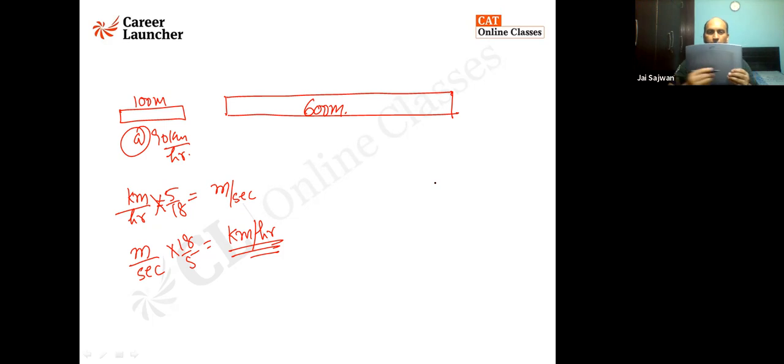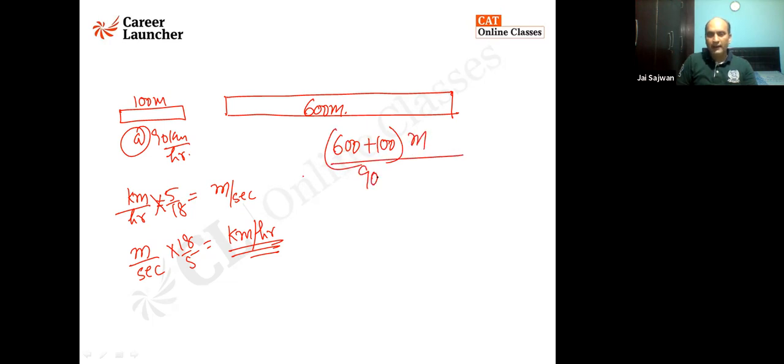This writing pad is a platform. I have crossed it. You can see the white is already out, but the train is not yet crossed. The train will be crossed only when it completely finishes that distance. So what is the distance to be traveled? It is 600 meter plus 100 meters. What is the speed, my dear? It is 90 kilometer per hour, and you need to multiply it by 5 by 18 if you want to convert it to meter per second.